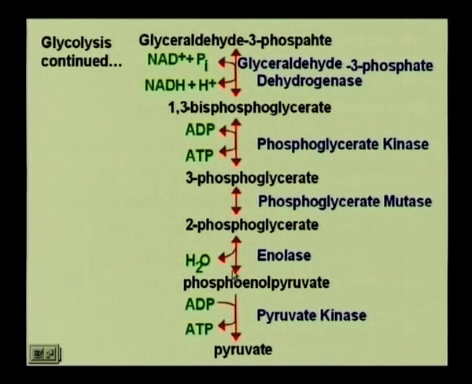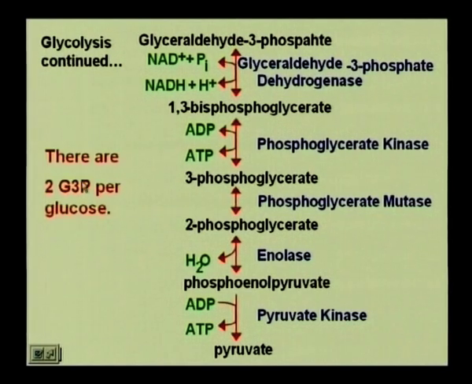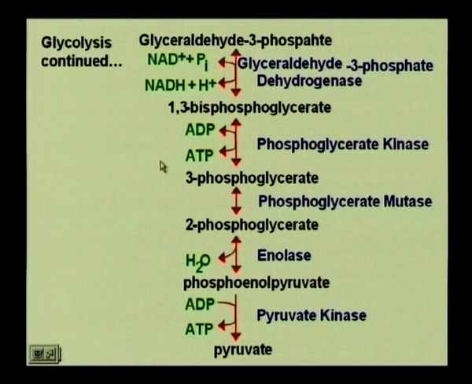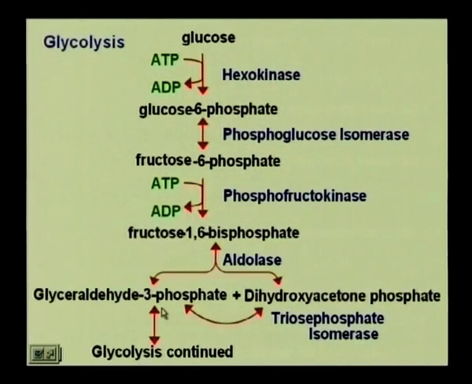Now, what we have to see is we have to do a balance of energy. We have to see how many ATPs are taken up, how many ATPs are produced, and whether the actual breakdown of glucose is giving us any energy at all. There is one thing that we have to remember, that per glucose there are 2 glyceraldehyde 3 phosphates, because what is the previous step? We have 2 of these, and in the triose phosphate isomerase we know that the equilibrium is shifted to this side because this is being consumed in the further steps.